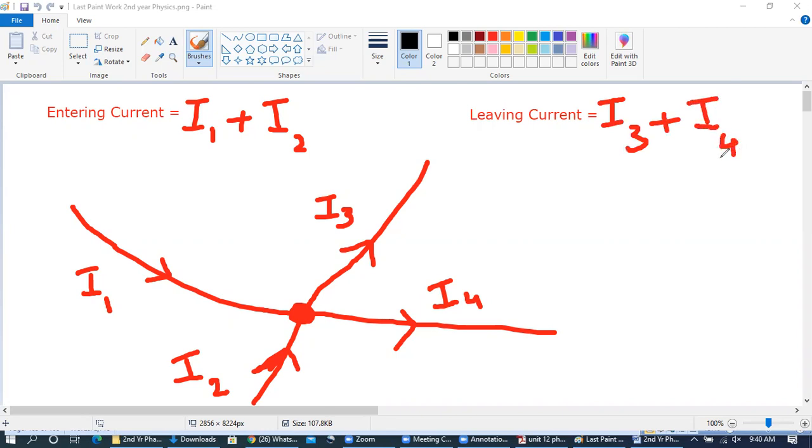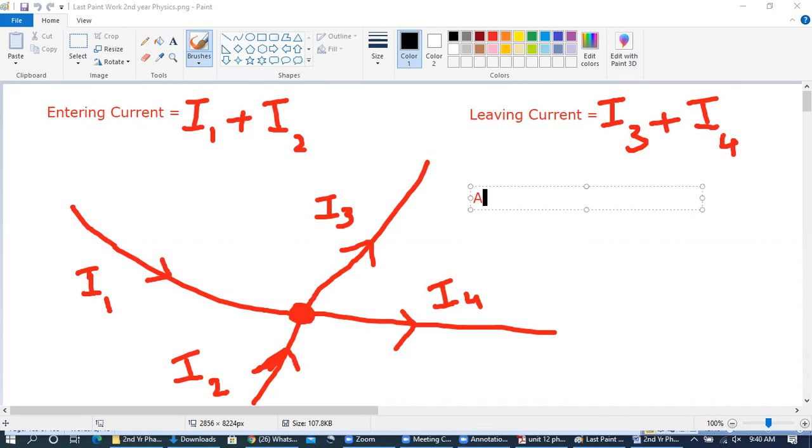According to the junction rule, the sum of the currents entering the system will be equal to the sum of the currents leaving the system. This is the junction rule.